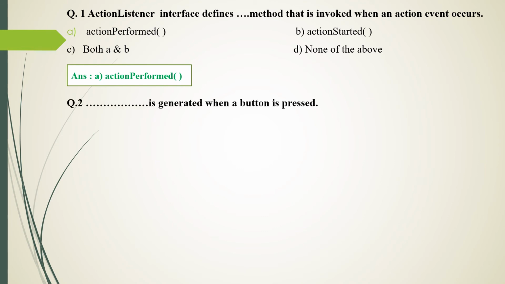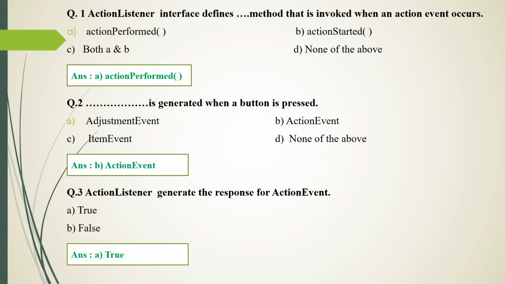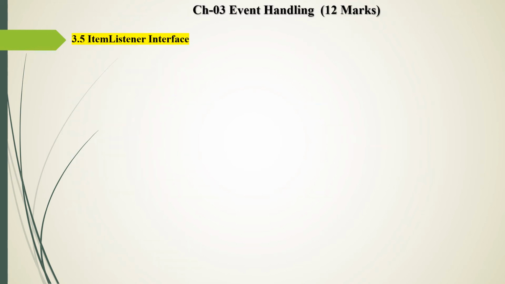Next one, dash is generated when a button is pressed. The options are adjustment event, second option action event, third option item event, and last option none of the above. So the answer of this question is action event, which is generated when a button is pressed. Last question: ActionListeners generate a response for action events. The statement is true, so the answer of the question is true.